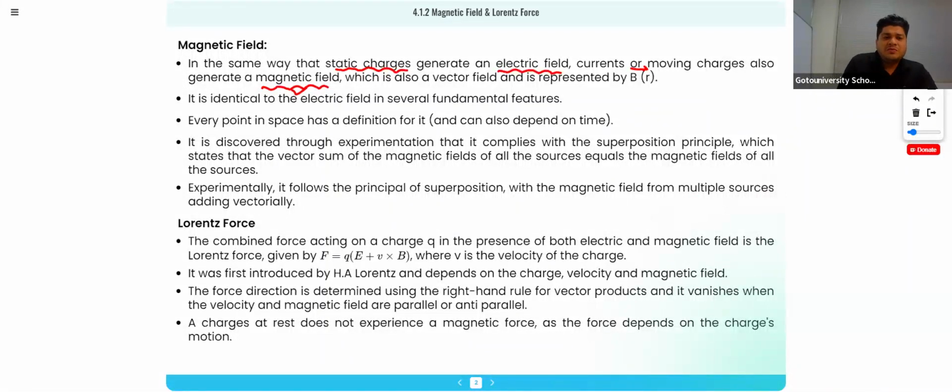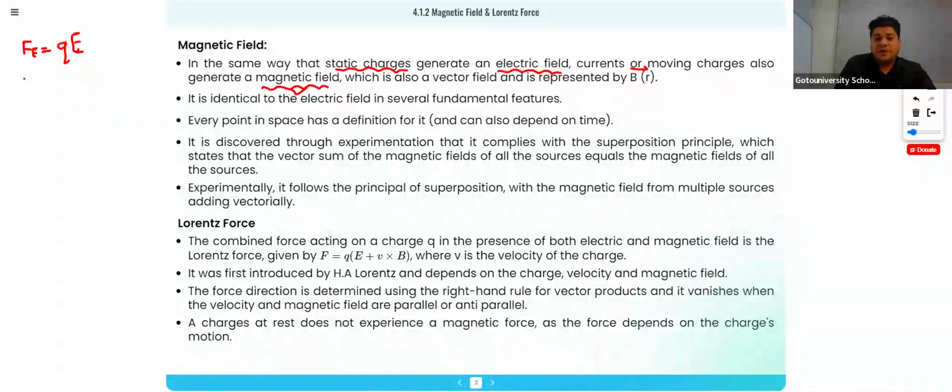Okay. See, we know one thing: for charges at rest, there will be an electrostatic force. What is that electrostatic force? That electrostatic force is E into Q, or you can write it as Q into E. What is Q? Q is the charge. What is E? Yes, the electric field.